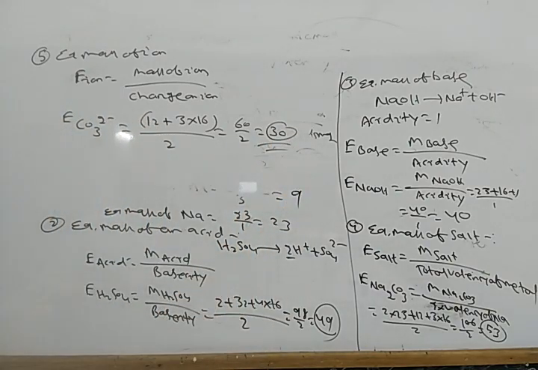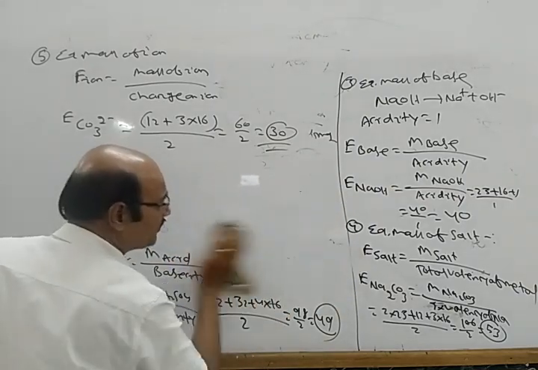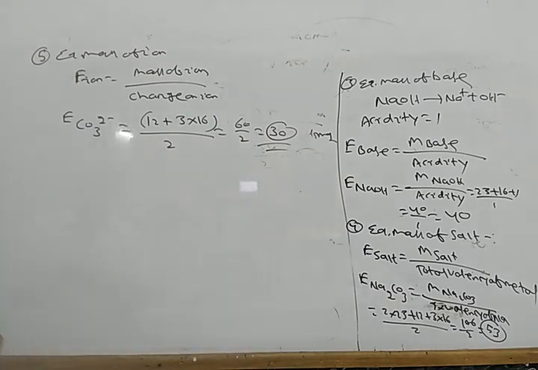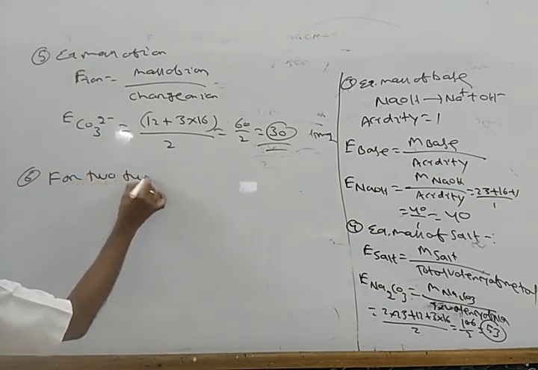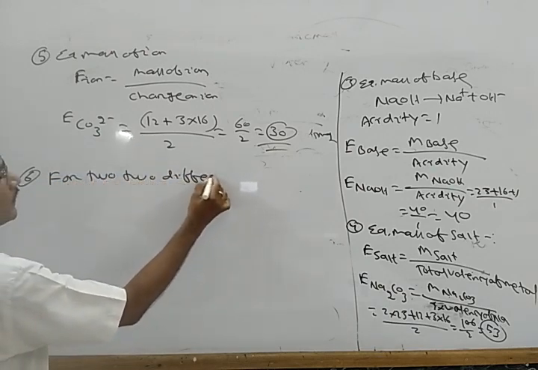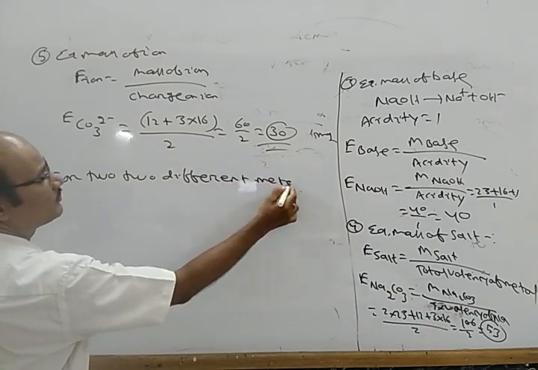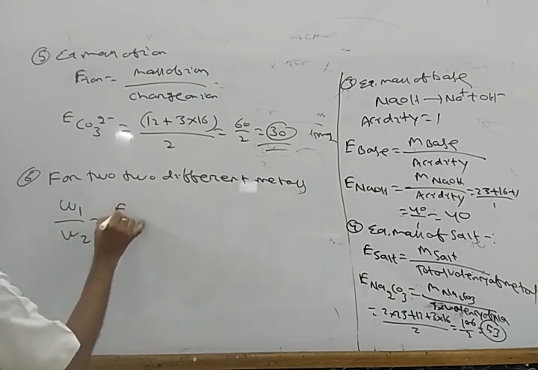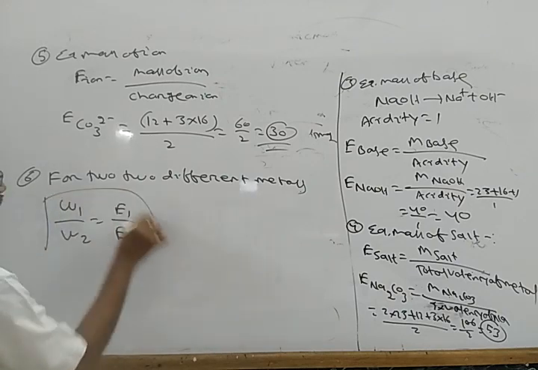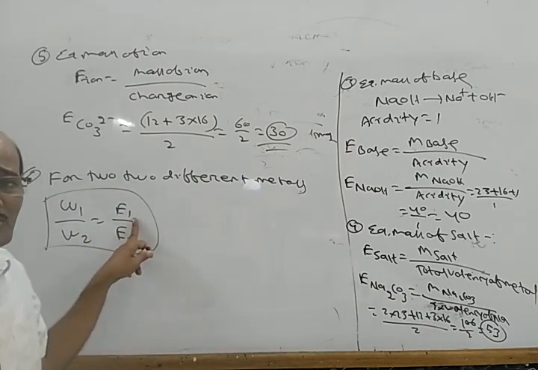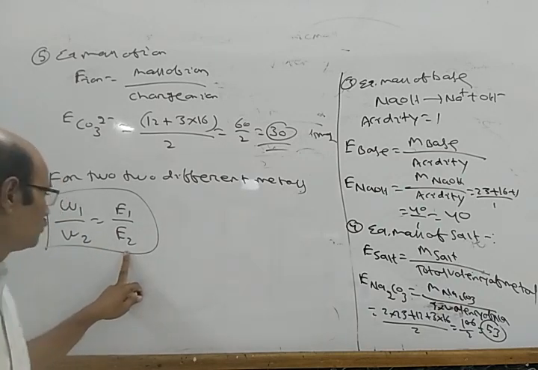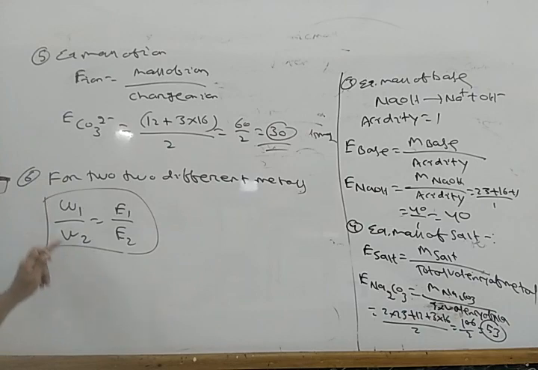Similarly, if we have two different metals having different masses, we can write W1 by W2 equals E1 by E2, where E1 is the equivalent mass of the substance whose mass is W1 and E2 is the equivalent mass of the substance whose mass is W2. So W1 by W2 equals E1 by E2.